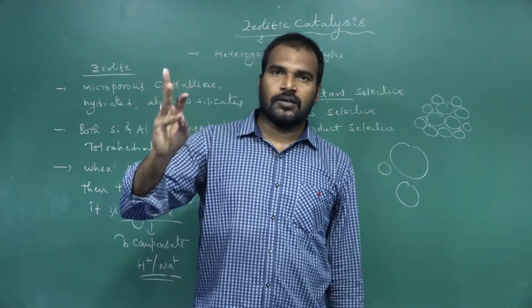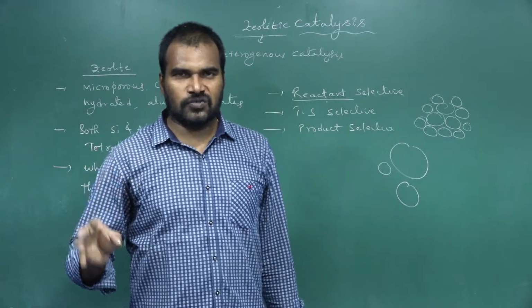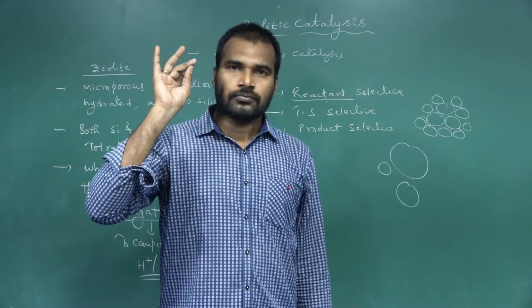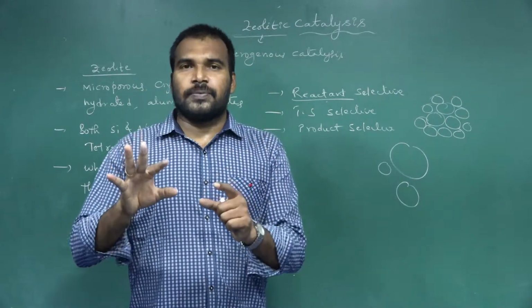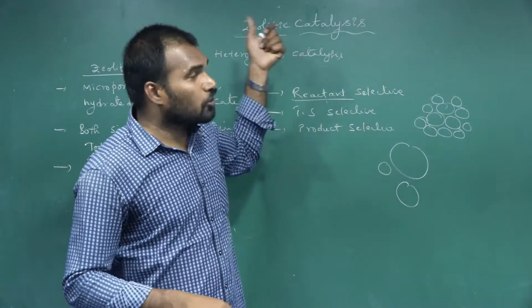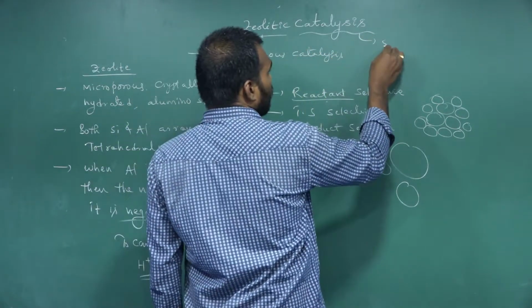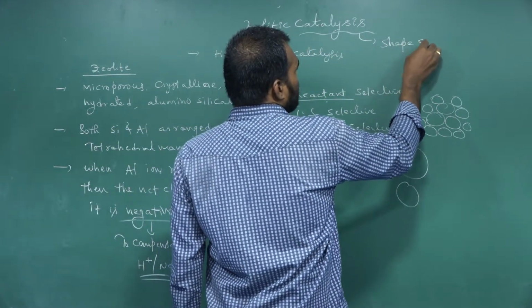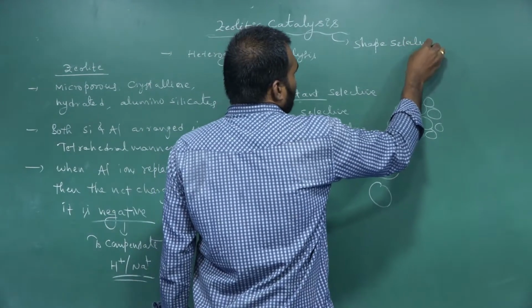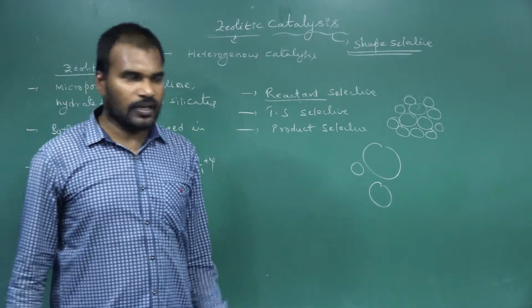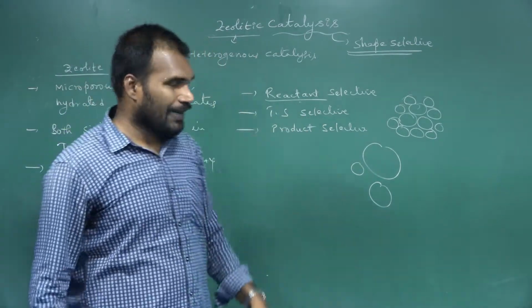So the three special unique behaviors of zeolites are what? It's reactant selective, transition state selective, and also product selective. This is because of their shape selective nature. So zeolitic catalysis is shape selective. Okay, so this is about zeolitic catalysis.